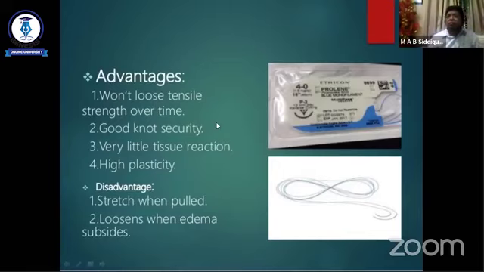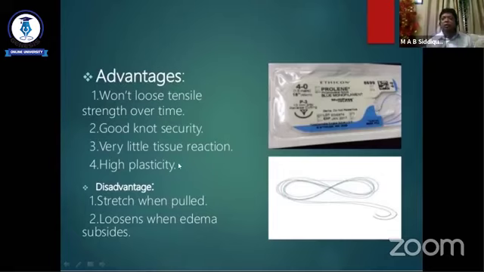Polypropylene also has good knot security and very little tissue reaction. Previously we commonly used silk in skin closure, and nowadays it is replaced by polypropylene, as the tissue reaction is less, and that is why the infection rate is less, and it has high plasticity. The disadvantage is that it stays when pulled